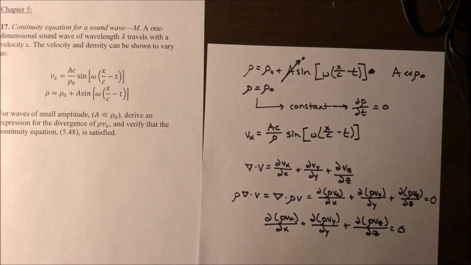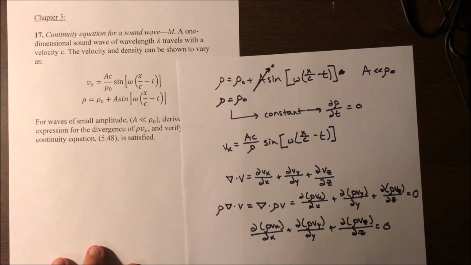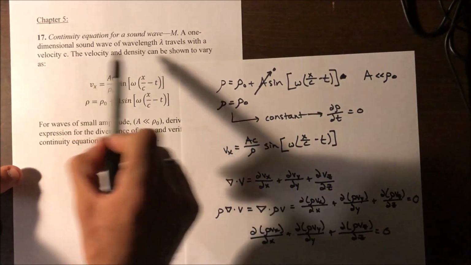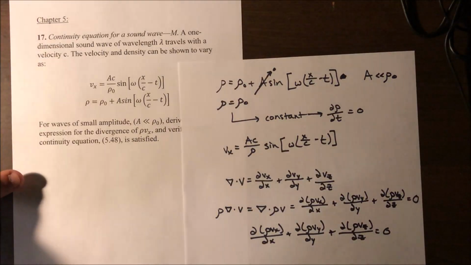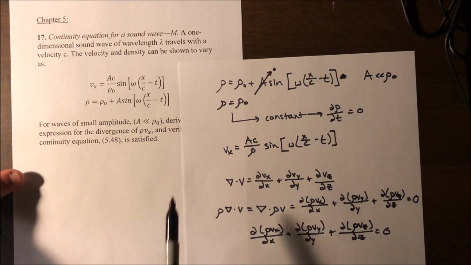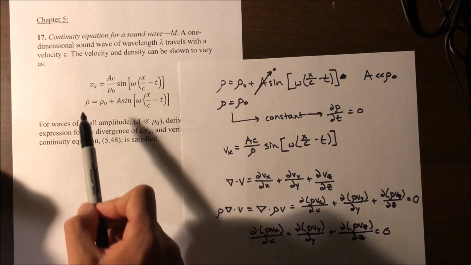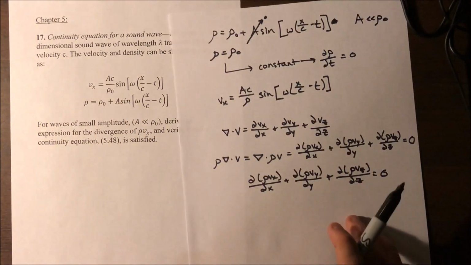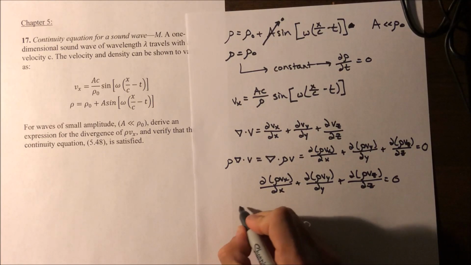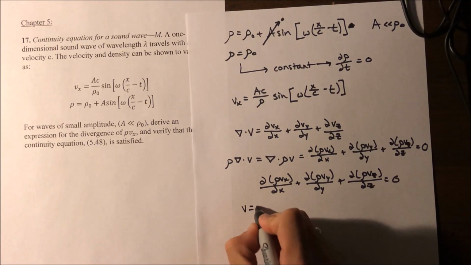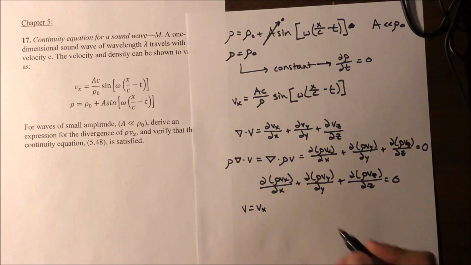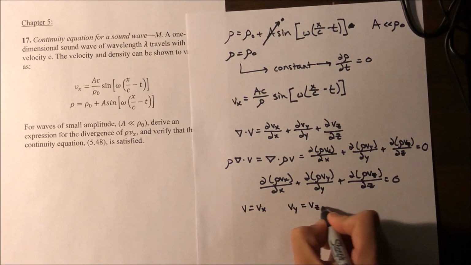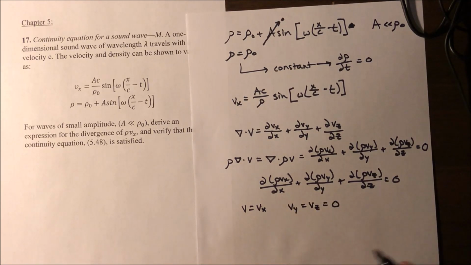Now, if we go back to the problem statement real quick, we can see that the sound wave is one-dimensional. And from the velocity variation equation, we can see that that one dimension is in the x direction, which means that we can go ahead and write that velocity equals vx and assume that velocity in the y direction and velocity in the z direction both equal 0.